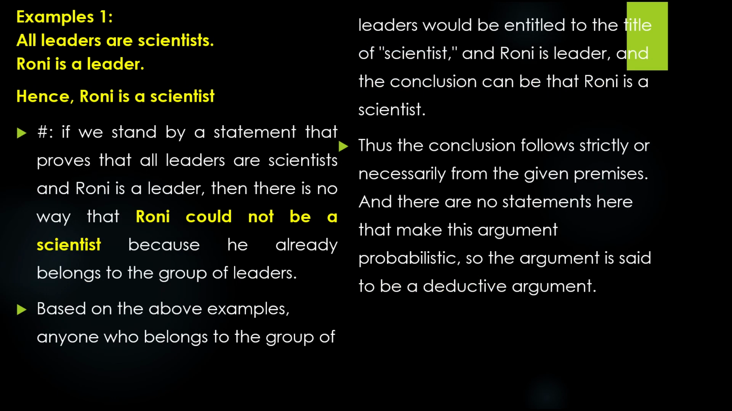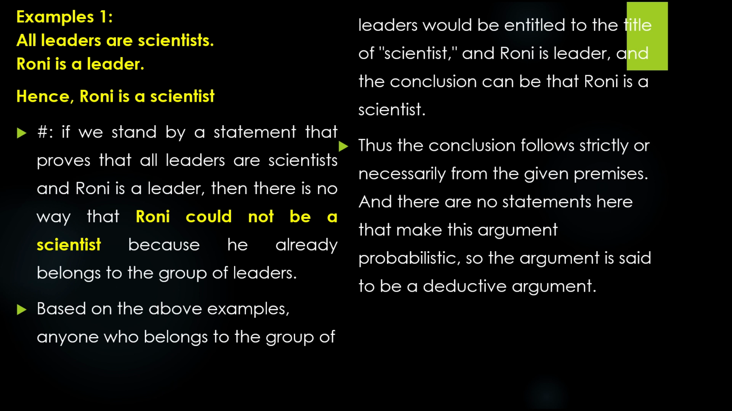Example 1. All leaders are scientists. Roni is a leader. Hence, Roni is a scientist. Let's examine this example. If we stand by a statement that proves that all leaders are scientists and Roni is a leader, then there is no way that Roni could not be a scientist, because he already belongs to the group of leaders.